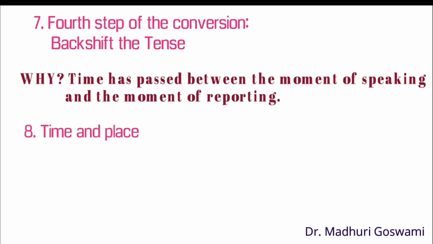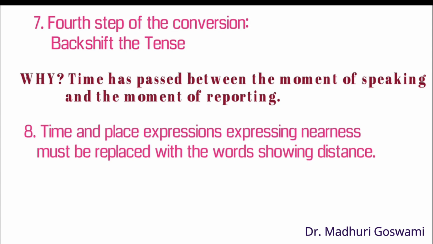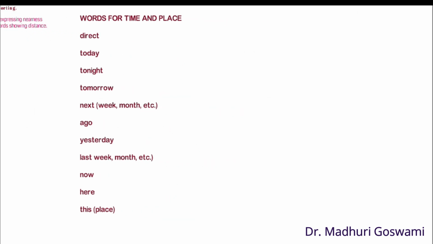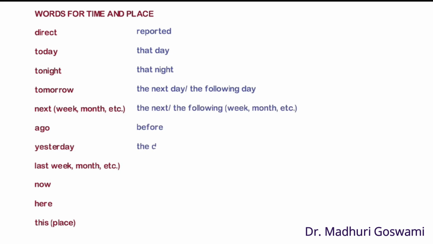Point number 8. Time and place expressions showing or indicating nearness must be replaced with appropriate words expressing distance. Some important words for time and place expressions are like today, that becomes that day. Tonight becomes that night. Tomorrow becomes the next day or the following day. Next week, month, or year becomes the next or the following week, month, or year.